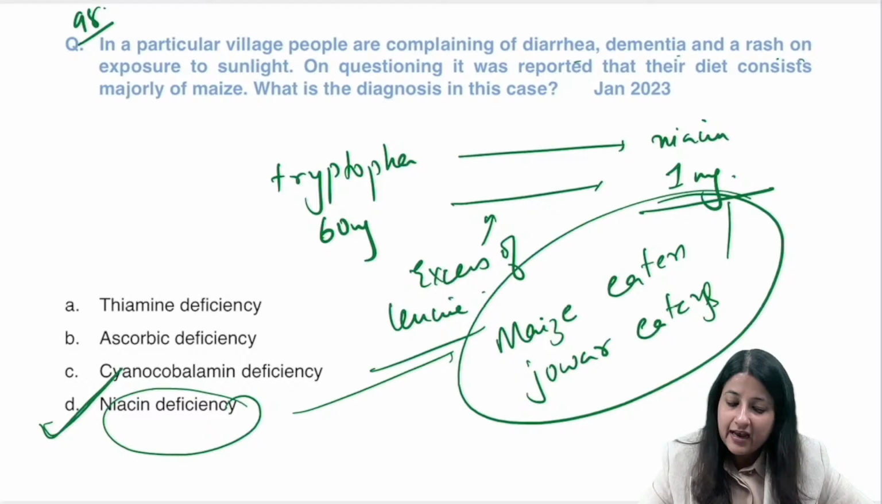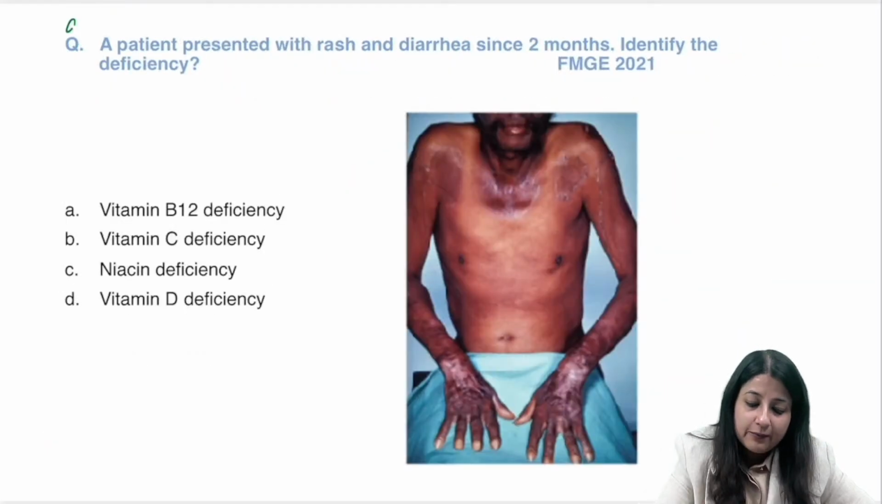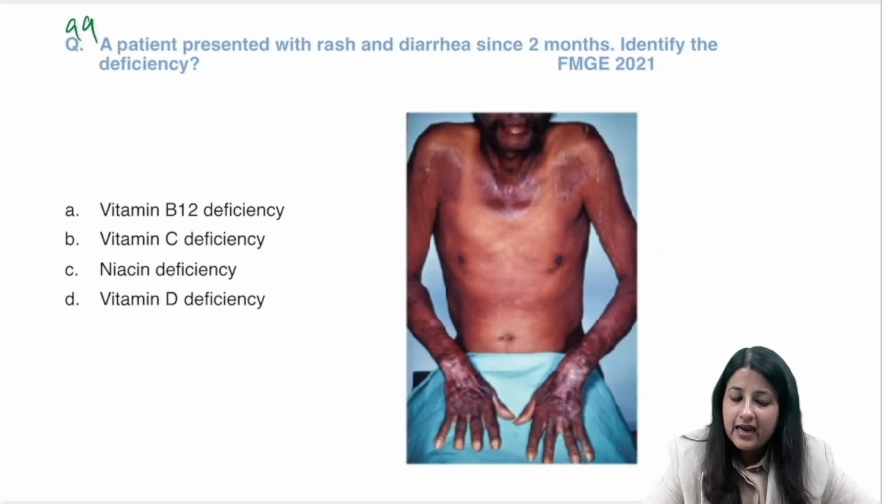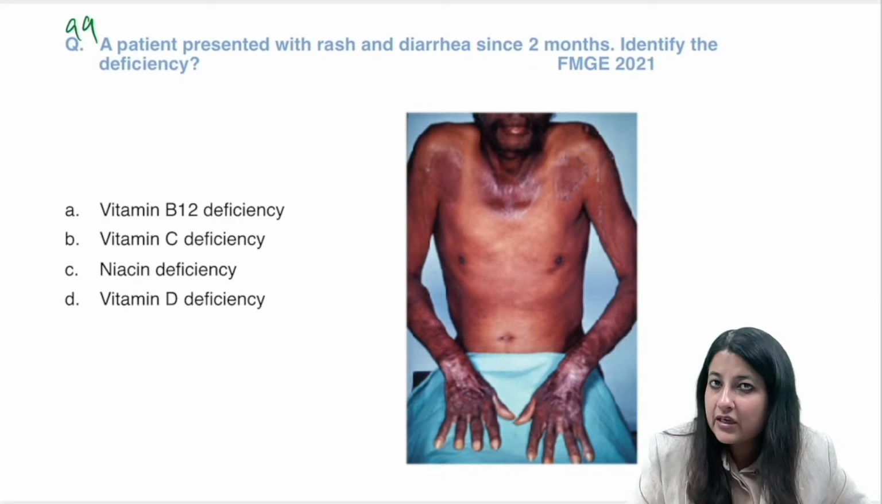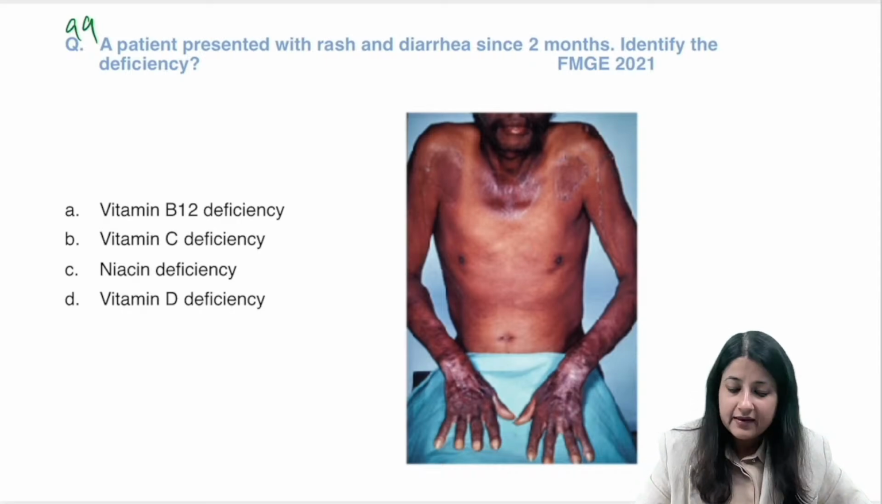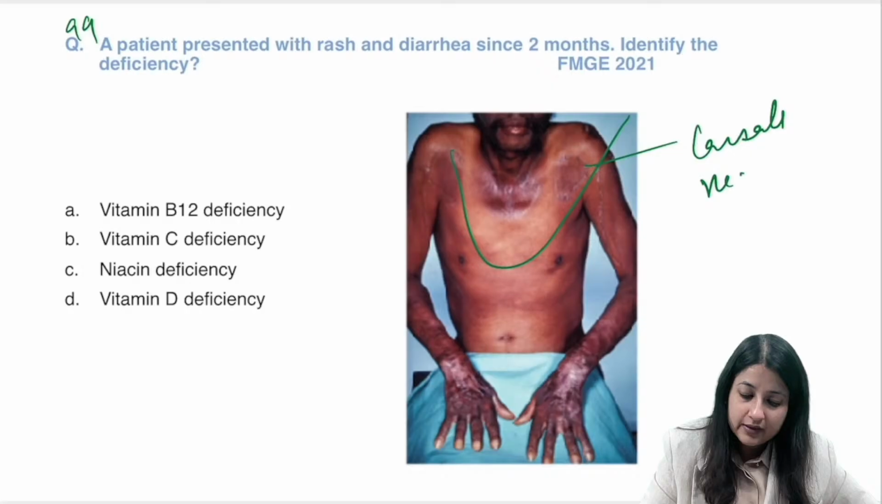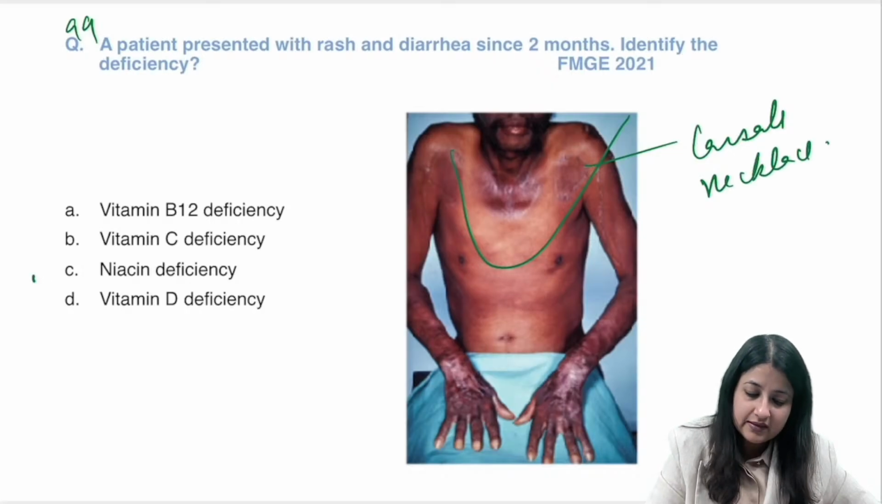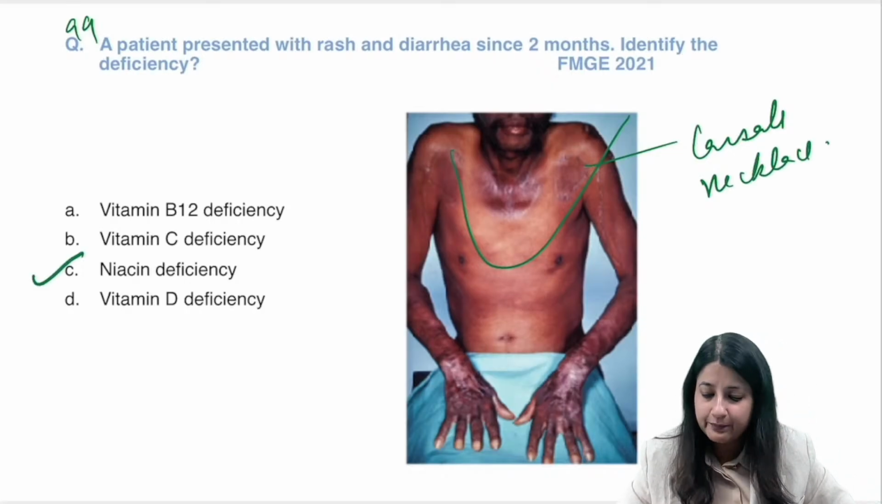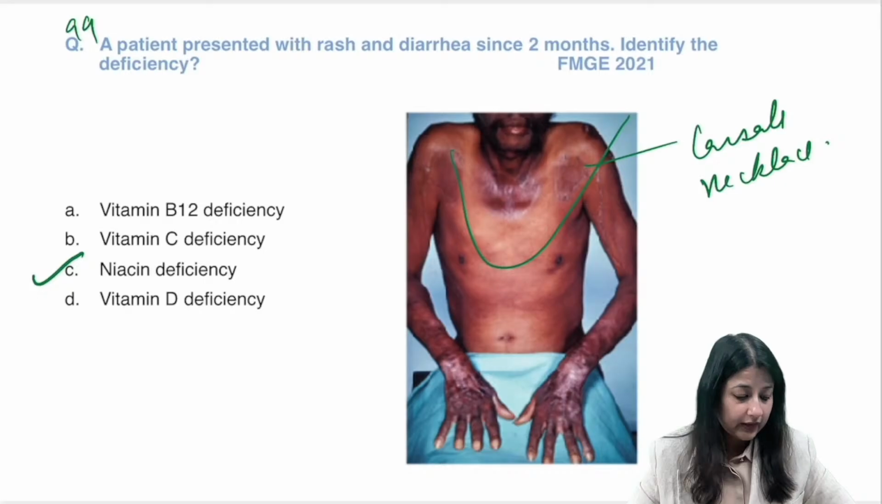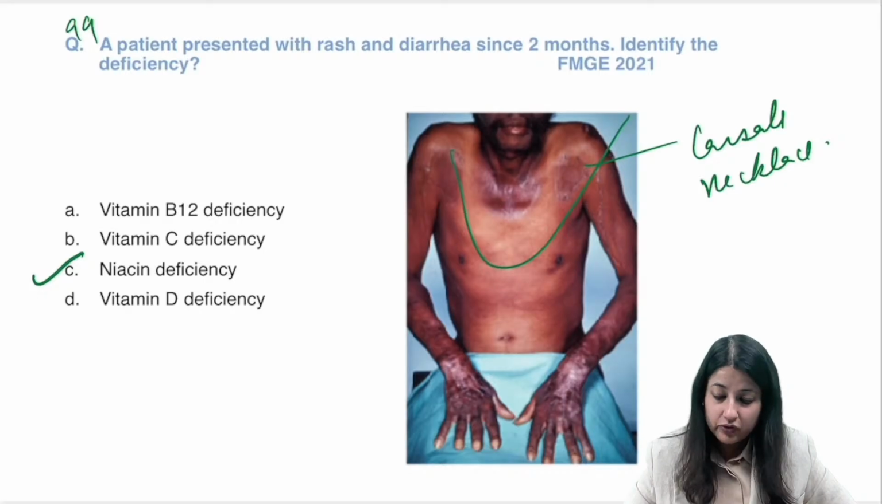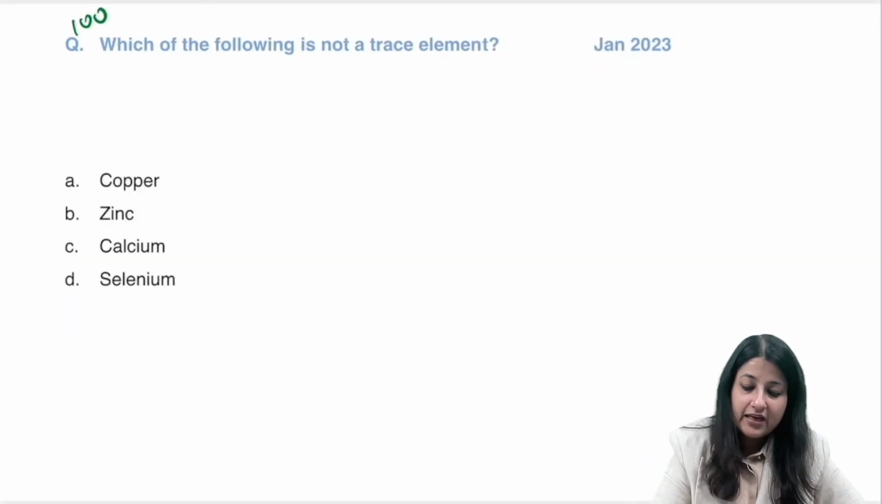Okay, now see how the other time the question came. Question 99. Identify the deficiency. This image came: rash and diarrhea since 2 months. This is a characteristic finding. This is what, Casal's necklace. Okay, this is Casal's necklace. What is this? Niacin deficiency. Okay, all right. ठीक है, लेट्स गो टू क्वेश्चन नंबर 100, Jan 2023.